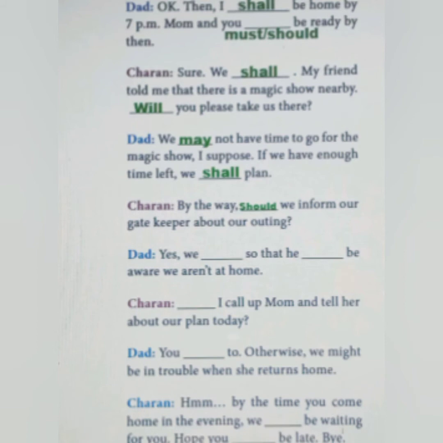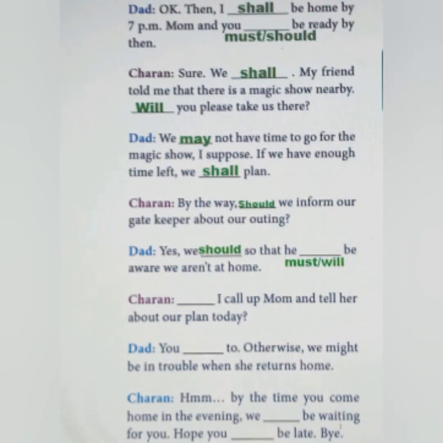Yes. The word yes indicates that it is a positive reply, so that we can use the word should. Yes, we should, so that he dash be aware we aren't at home. Dad said that they should inform their gatekeeper about their outing. If they inform the gatekeeper without any intention, we can use the word will. Here there is an intention that the gatekeeper have to be aware that they are not at home, so that we can prefer must here. Yes, we should, so that he must be aware we aren't at home.